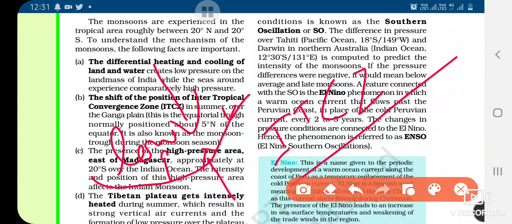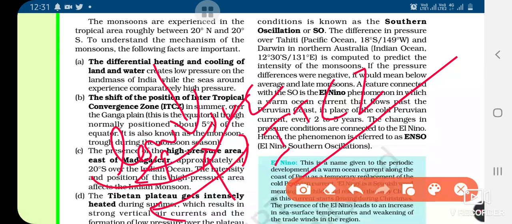This zone lies parallel to the equator, but it moves north or south with the movement of the sun. Is it clear?